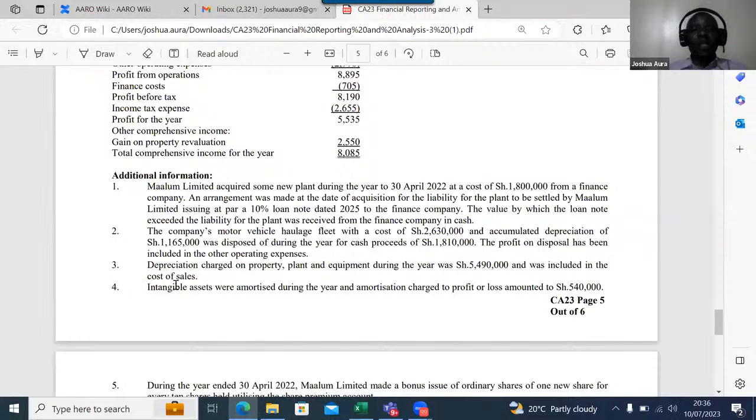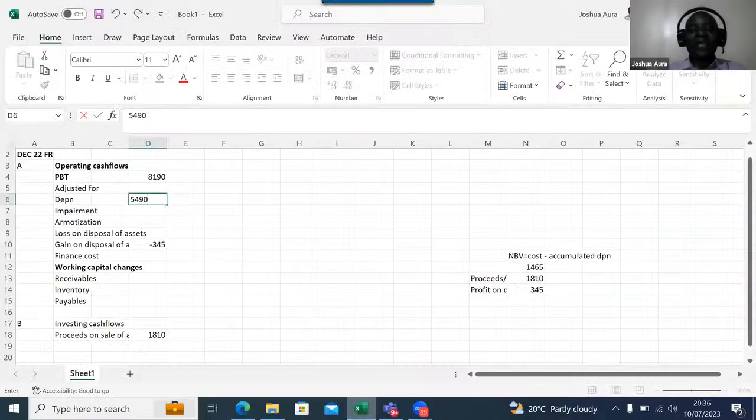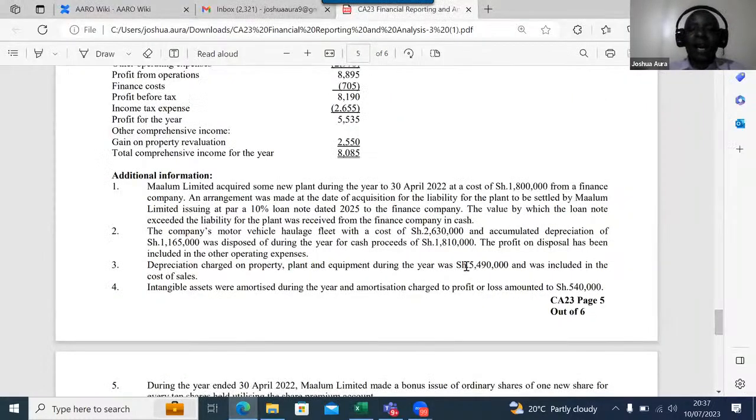No, note number 4. Intangible assets were amortized during the year, and the amortization charge to profit or loss amounted to 540. I've never understood why students fail in some of these things. This is a straightforward thing. Already you have amortization of intangible assets. So you'll come here under amortization of intangible assets, and then you put what here? You put 540. 540 is the intangible assets that were amortized here, 540.